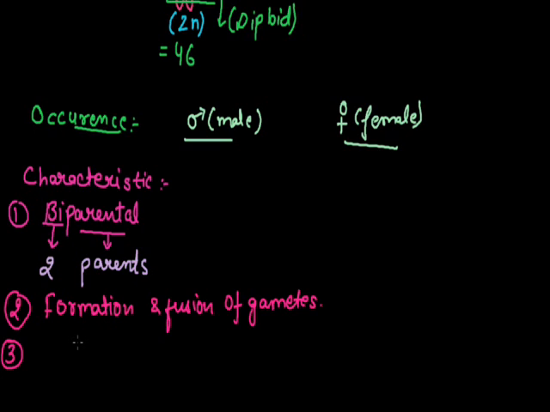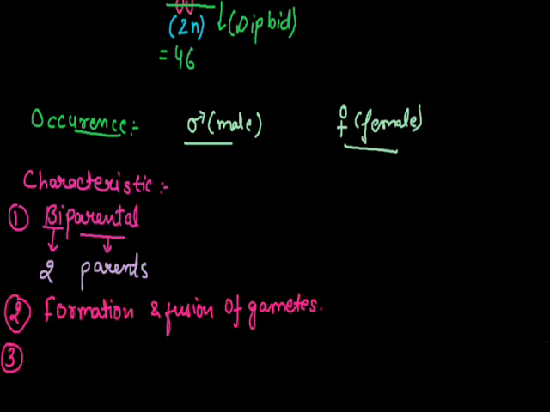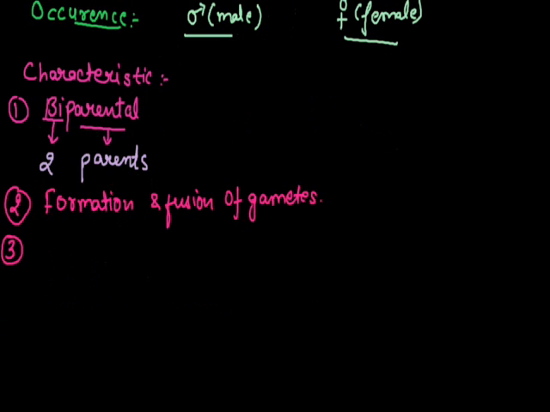Meiotic division occurs during gamete formation. The formation of haploid cells occurs due to meiosis, and mitosis results in the development of the zygote into an offspring. So both meiosis and mitosis are involved in sexual reproduction. Fourth is the offspring